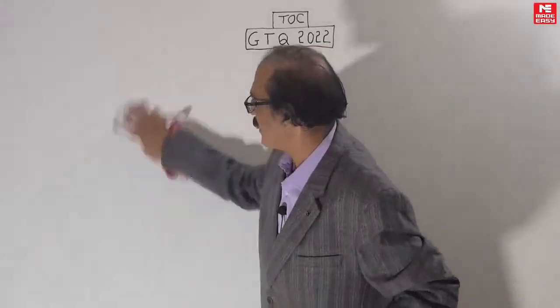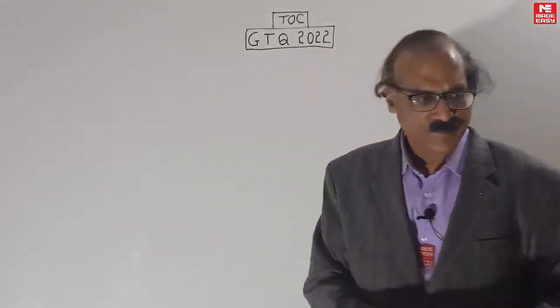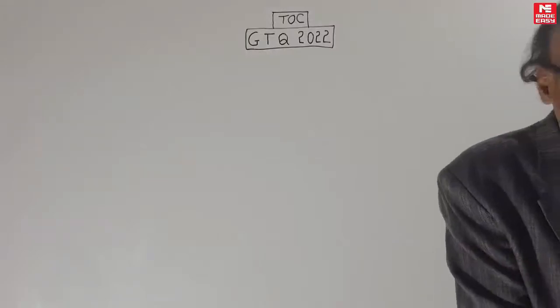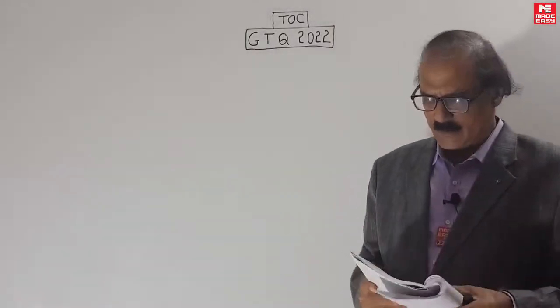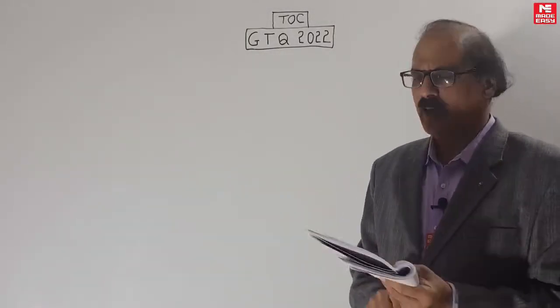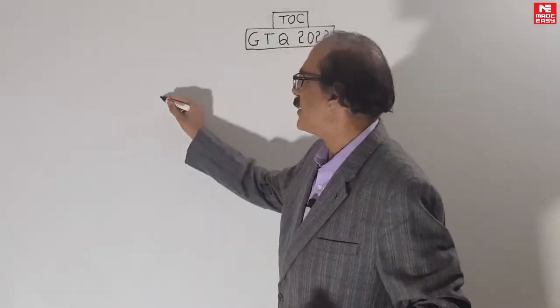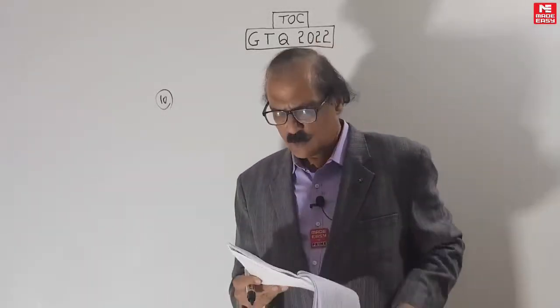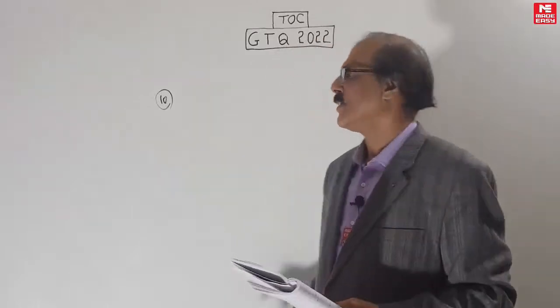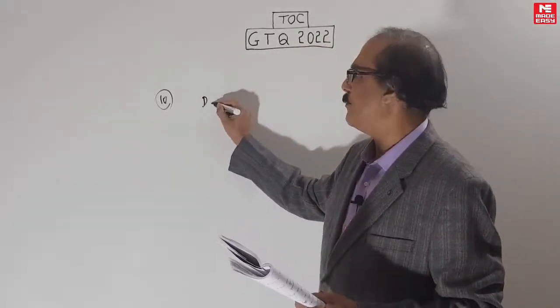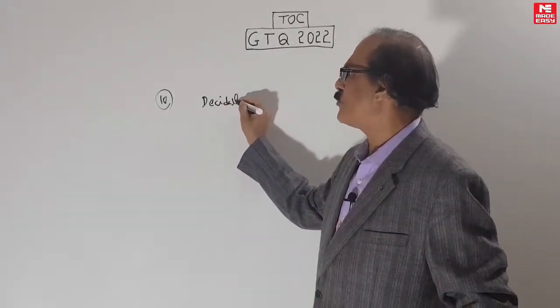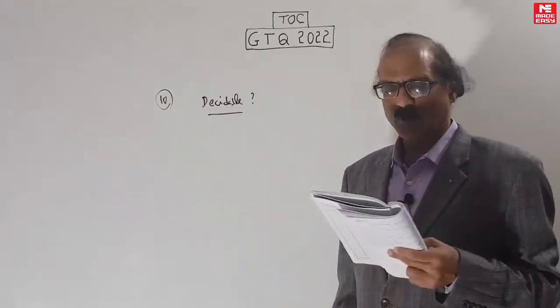Okay, now let's take the next question. I have chosen this question to address one common misunderstanding in PDA. I want to remove that misunderstanding because it may cause trouble in the exam. Which of the following is decidable? Also, decidability questions come up very, very often. Which of the following is decidable?